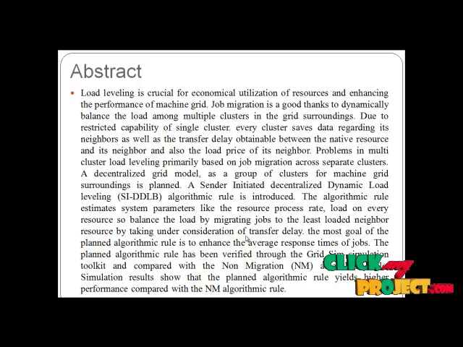This algorithm estimates system parameters like the resource processing rate and load on every resource, balancing the load by migrating jobs to the least loaded neighbor resource, taking into consideration the transfer delay. The main goal of the proposed algorithm is to enhance the average response time of jobs.